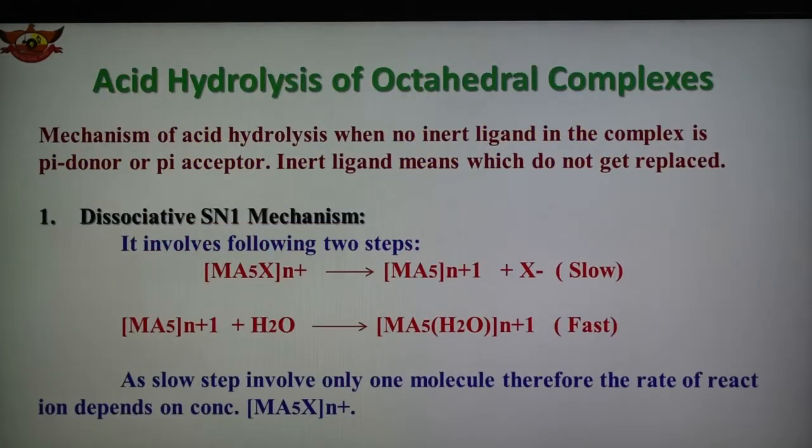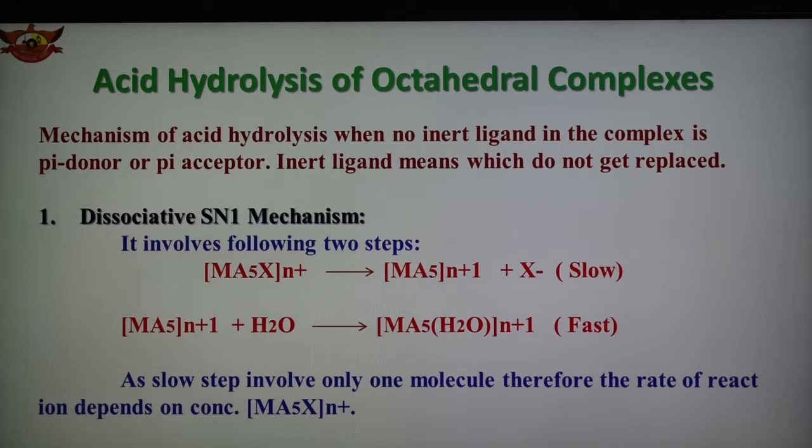Now we can see the acid hydrolysis of octahedral complex. In the mechanism of acid hydrolysis, no inert ligand in the complex is a pi donor or pi acceptor. Inert ligand means one which does not get replaced. So there are two types of mechanism in acid hydrolysis of octahedral complex: one is dissociative SN1 and the second is associative SN2 mechanism.